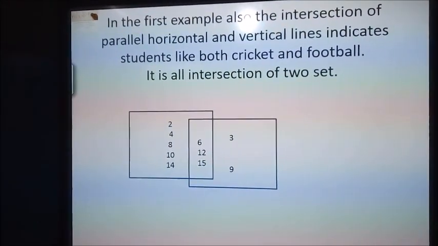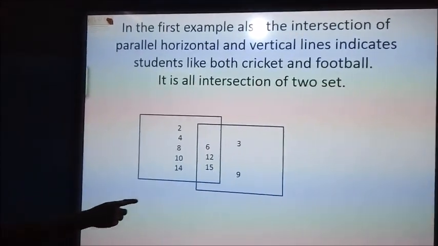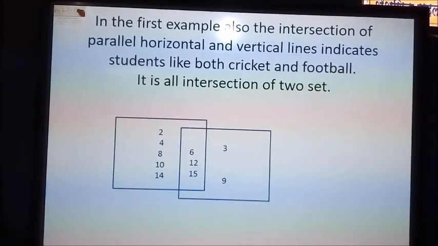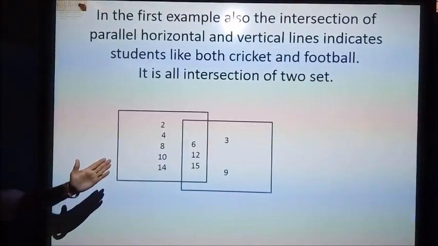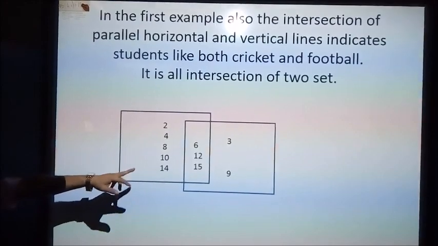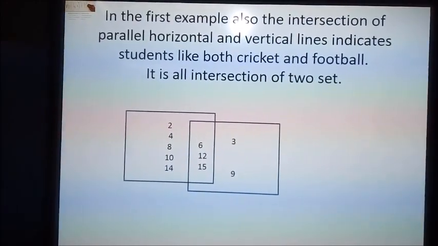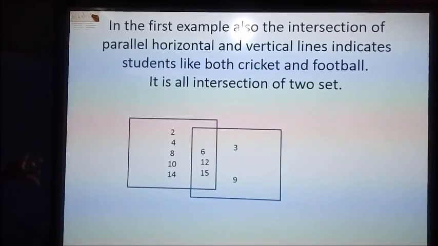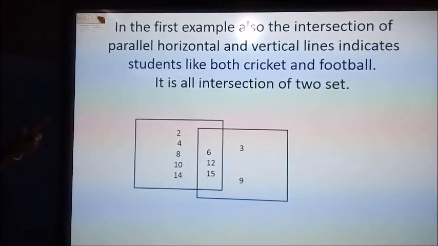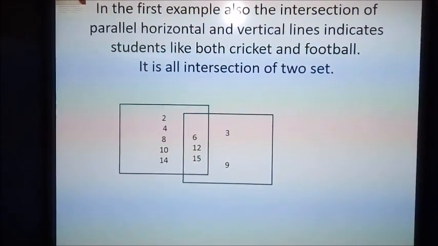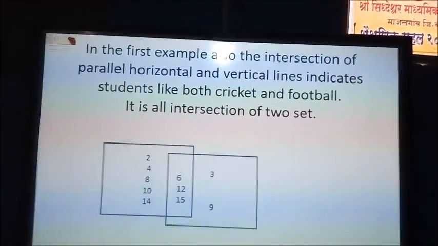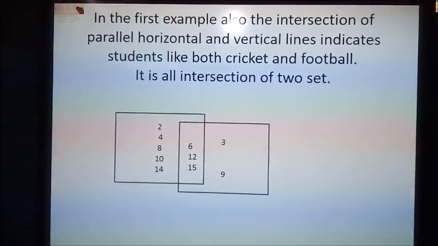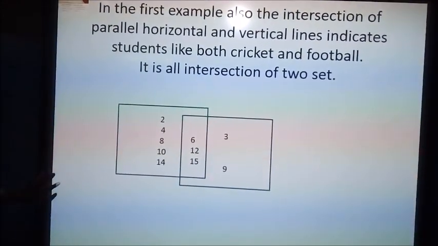See, this is the case here. This part which is in the common rectangle is the intersection of these two sets. If this is set A, that is set B, and this is the intersection of sets A and B. This is very clear to us. It also indicates the horizontal and vertical lines which intersect, that is, the students who like to play football as well as cricket.